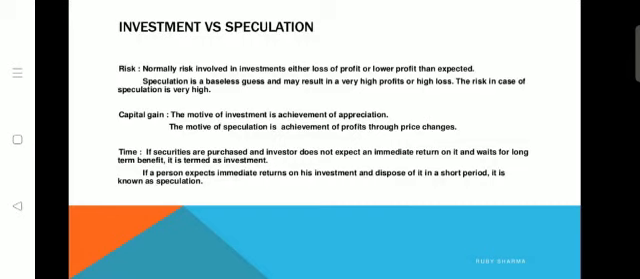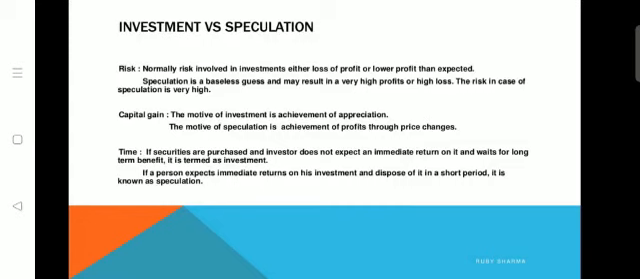But under speculation, the motive is achievement of profit through price changes. Speculation depends purely on how market prices change. When price changes go on, you get the profit. But investments get appreciation as the motive, which goes on in the market in a common manner, whereas speculation has its profit only when price changes are going on.